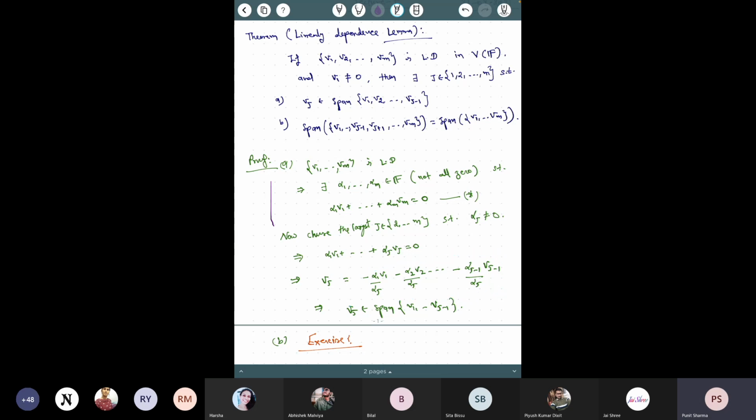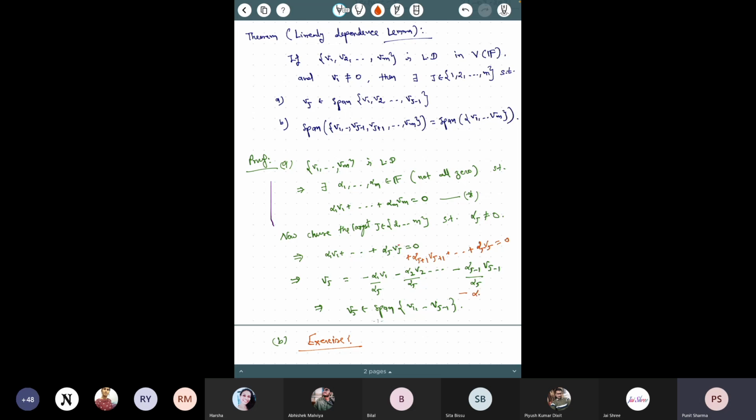In the same way I can say that there exists a j. If I don't choose the largest, then I will say choose j such that alpha j is not zero. Then what would be the equation? There would be some term alpha j plus 1 vj plus 1 and so on, alpha j vj equal to 0, and then I can do the same thing.